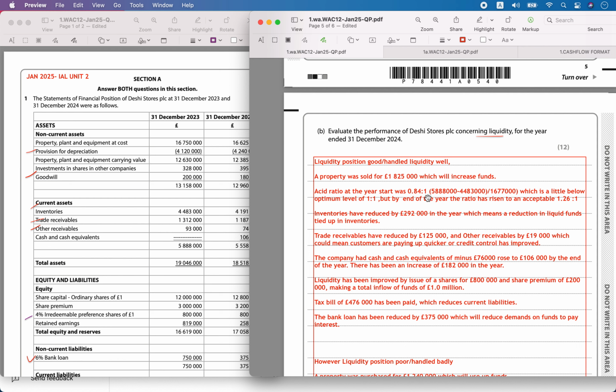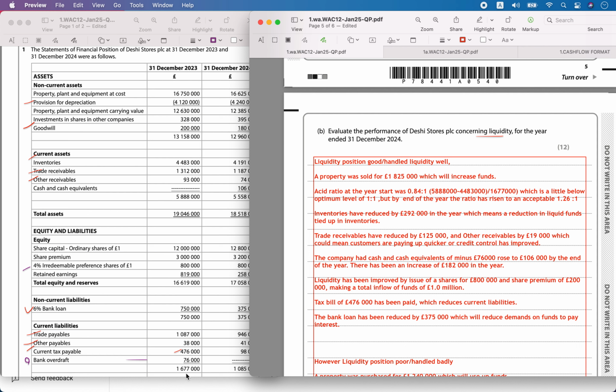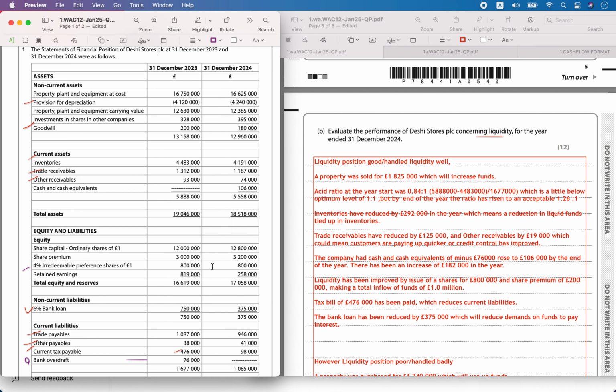Then the acid test ratio at the start of the year was 0.84. This includes current assets without the inventory: 588,000 minus the inventory, divided by the current liabilities of 1,677,000. This is a little below the optimum level of 1:1, nearer to the optimum, which is good. But by the end of the year it had risen to 1.26.